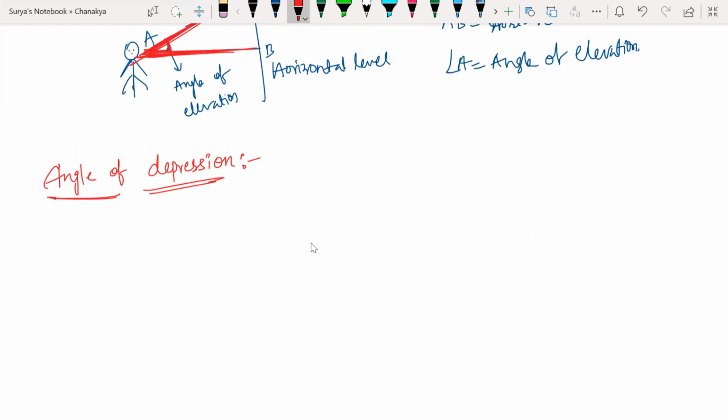If I have one guy standing here, and one guy standing at the top of the tower and looking at the ground, looking at the house.